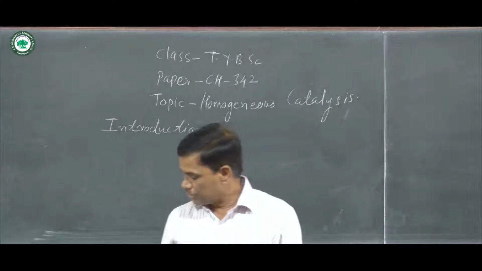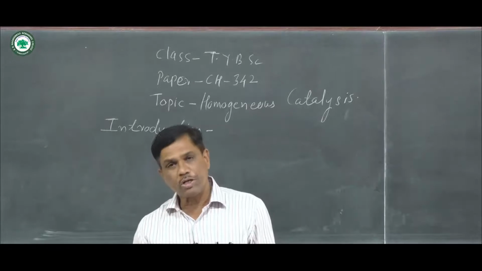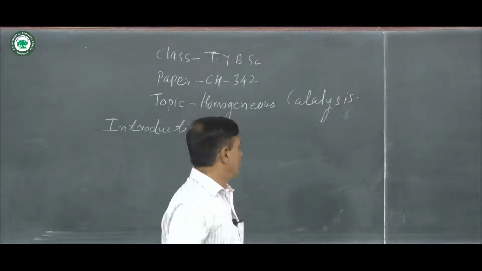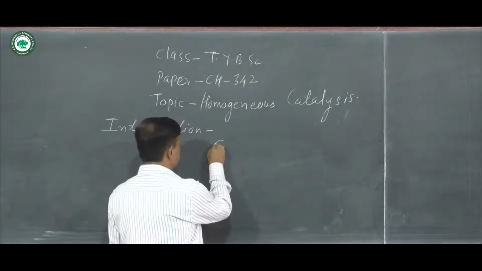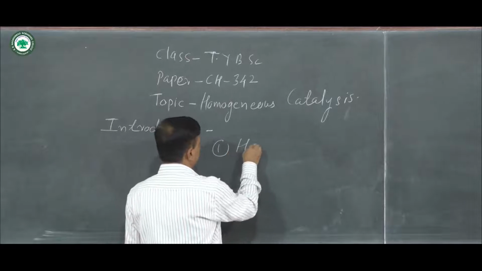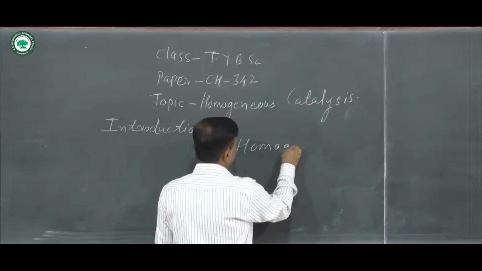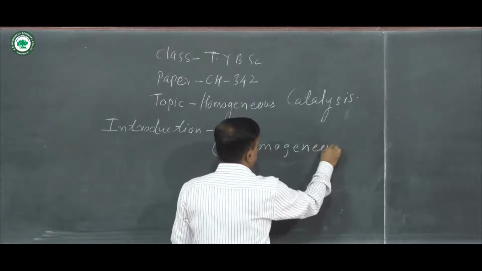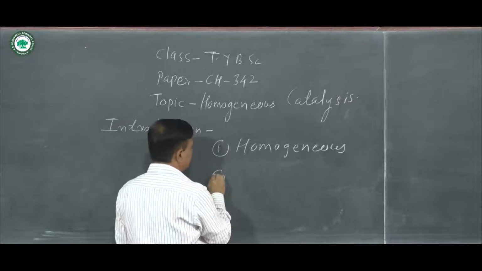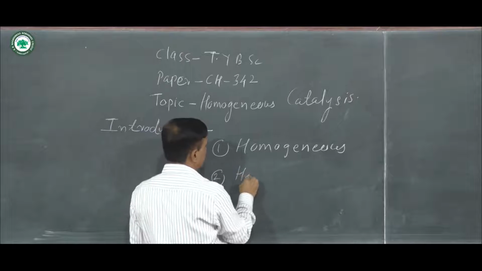On the basis of their solubilities, there are two types of catalysts. One is known as homogeneous catalyst and the second is known as heterogeneous catalyst.